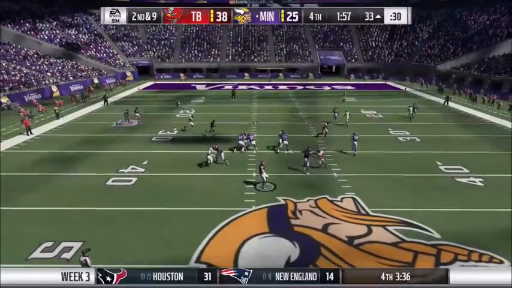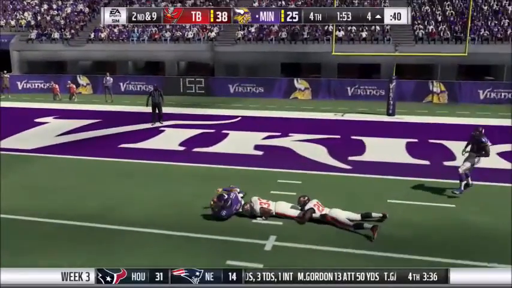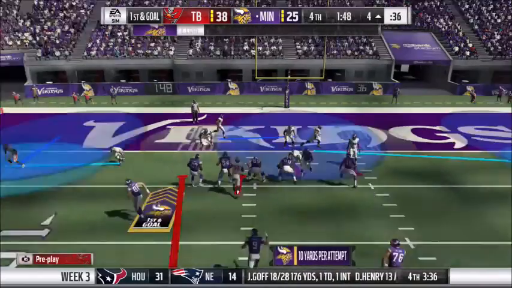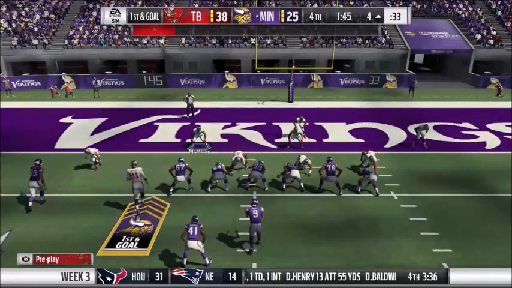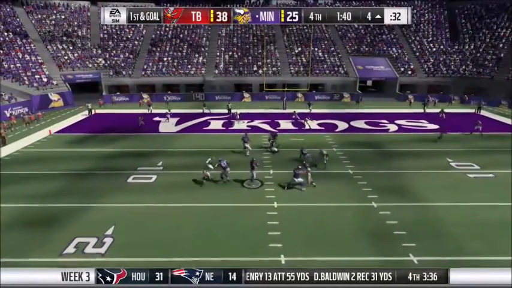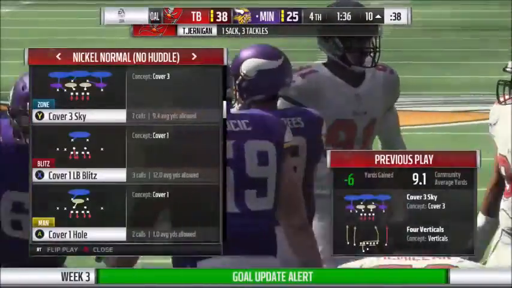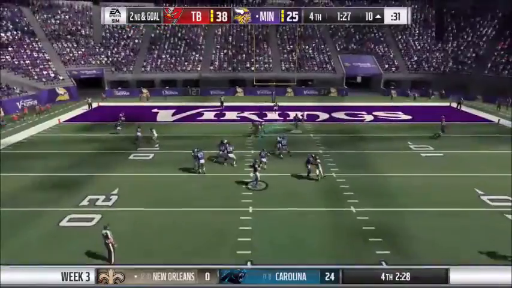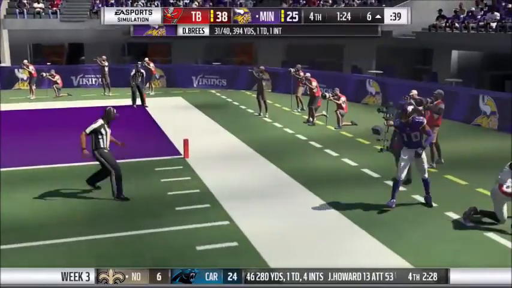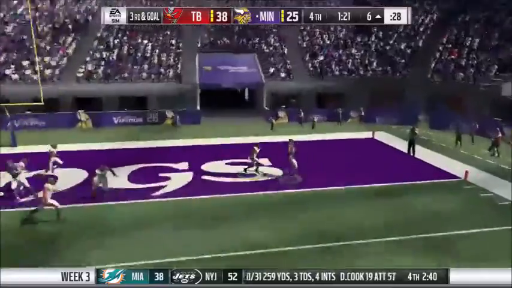So now there's 2 minutes left in the game. And Brees will throw it to Cody Core. And Cody Core will take the ball inside the 4-yard line. And the Vikings are in the red zone. Drew Brees is getting sacked. And Timmy Jernigan makes a sack. And Drew Brees makes a bad pass, but luckily the defender doesn't intercept it. So now Drew Brees will try to pass it one more time.